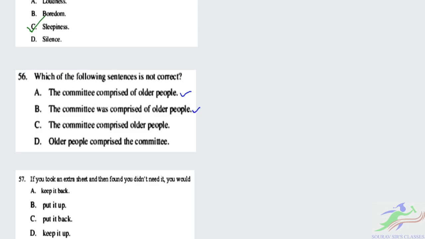Option C, the committee comprised older people. This is not the correct sentence. And also option D, the older people comprise the committee. This is also correct. So our incorrect option is option C.